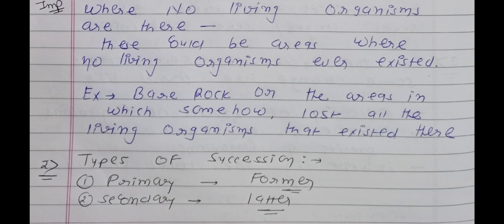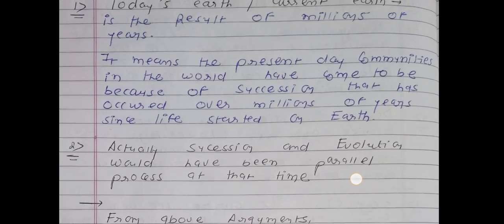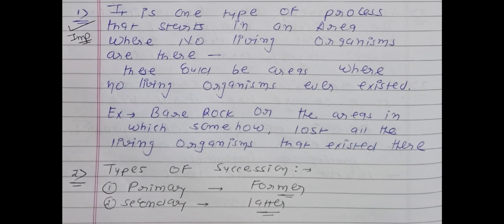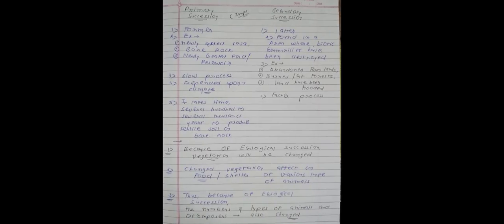Okay, now see point number 2, a very important point. If we talk about the types of succession, there are 2 main types of ecological succession. The first one is known as primary succession. The second one is known as secondary succession. So we can say the former is known as primary succession and the later is known as secondary succession. So on this page, the first 2 points are the definition of succession and the types of succession.